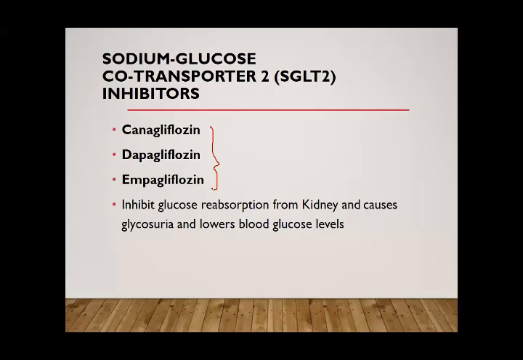It is 100% reabsorbed. So if we inhibit these transporters, the glucose will not be reabsorbed into the blood and is excreted from the body in the form of glycosuria. Okay? Glycosuria, and in this way they decrease the blood glucose level. This is a newer class of drug, and I think it is not available in Pakistan.